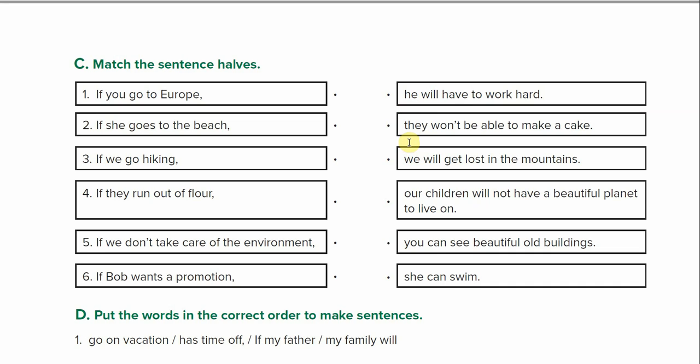They won't be able to make a cake. We will get lost in the mountains. Our children will not have a beautiful planet to live on.